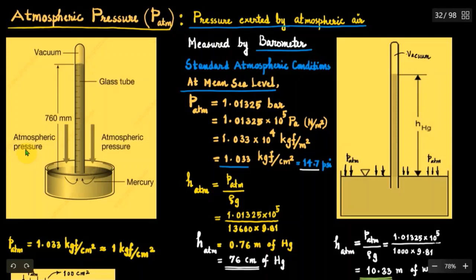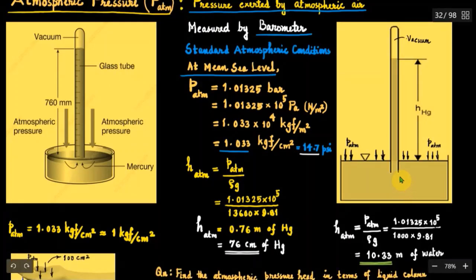So therefore, this will not cause much error in the reading of atmospheric pressure head. Mercury is the most suitable barometric liquid because of its higher density. The diameter of glass tube in the barometer should be chosen large enough to minimize the capillary effect. Say the diameter should be more than 10 millimeter.